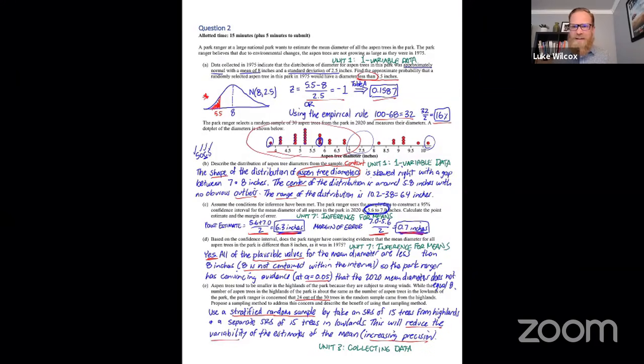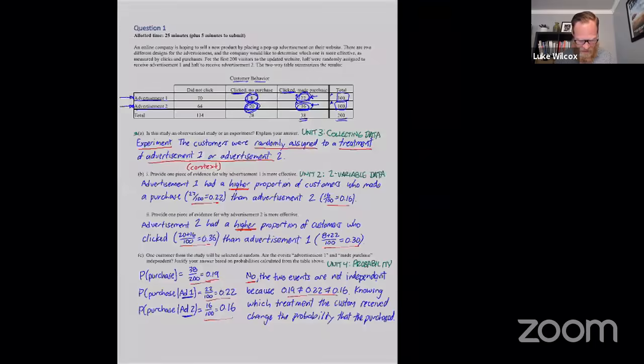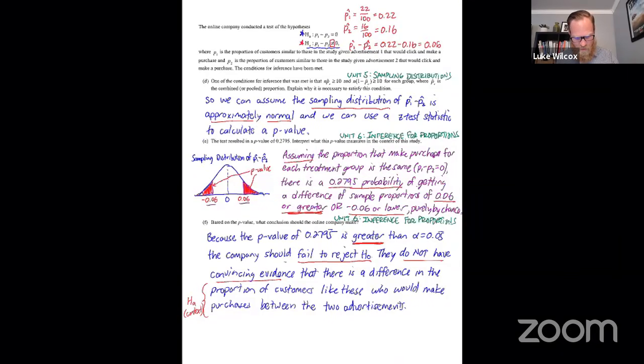And then my final last little tip is, and this is just a personal preference of mine, but I think that somewhere they're going to ask you about conditions, and rather than checking the conditions, they're going to ask you why we check those conditions. So that showed up for us in the question where we had to talk about n times p combined and n times 1 minus p combined, and explain why we check that condition. So hopefully that gives you some things to think about.